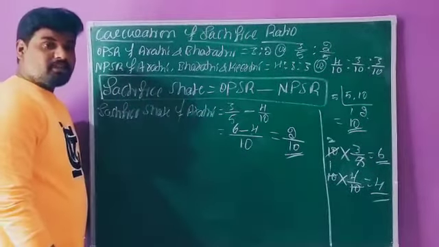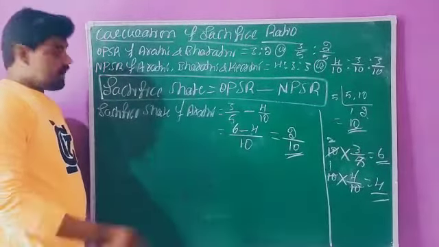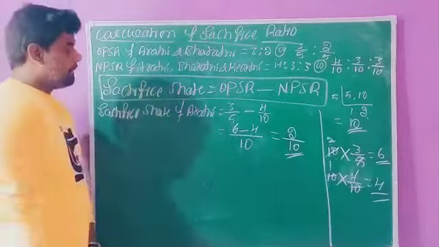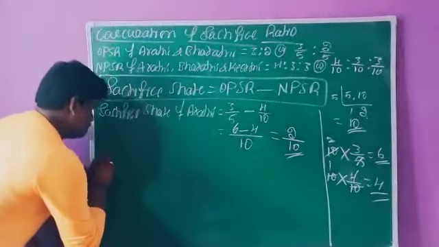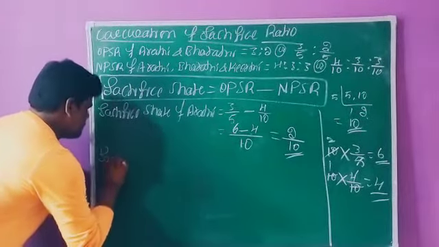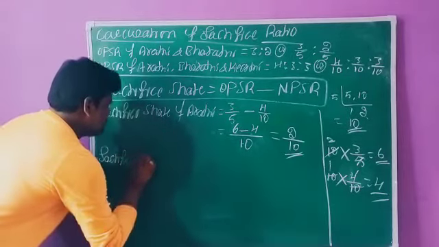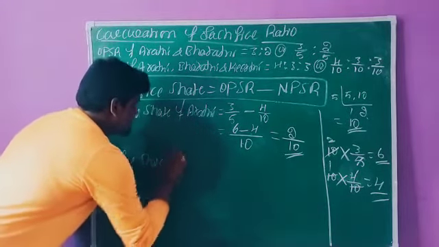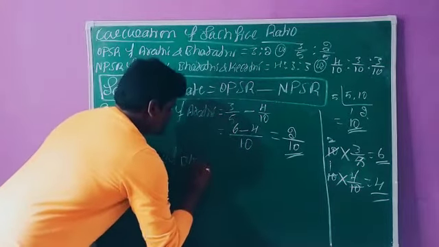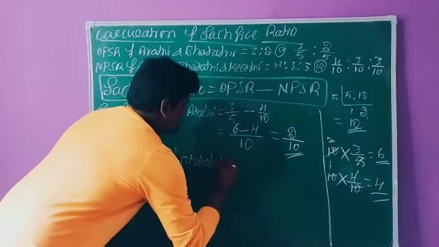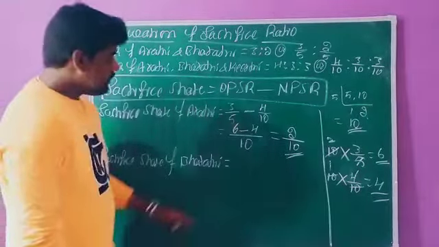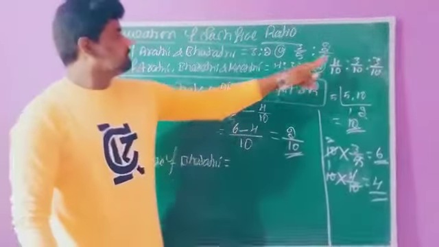In the same way, now we need to find the value for one more partner, Bharati. Sacrifice share of Bharati. What is the old share of Bharati? 2 by 5.